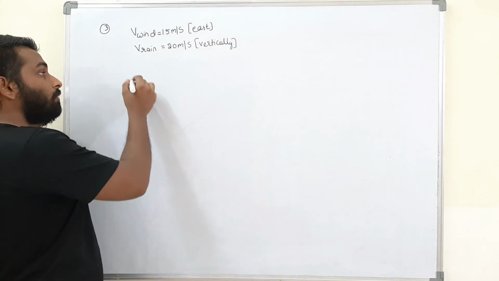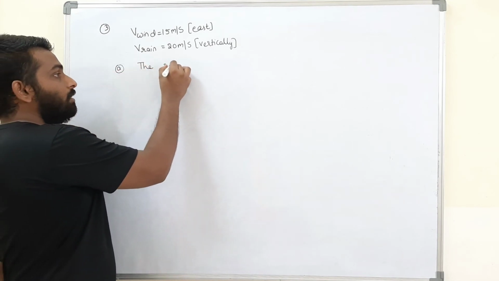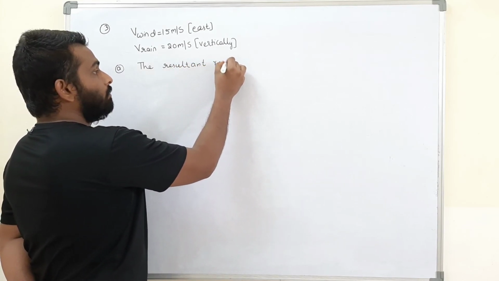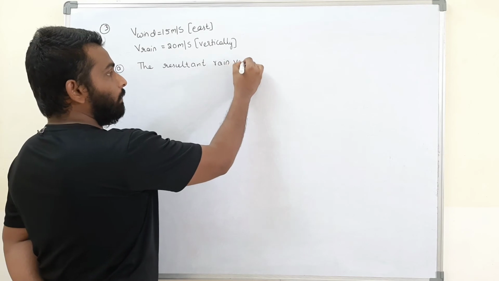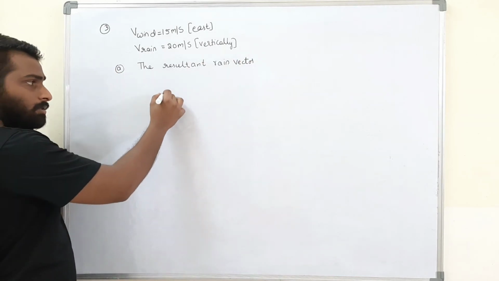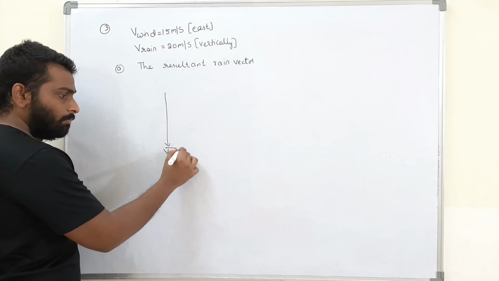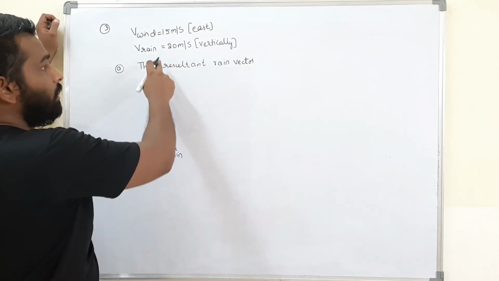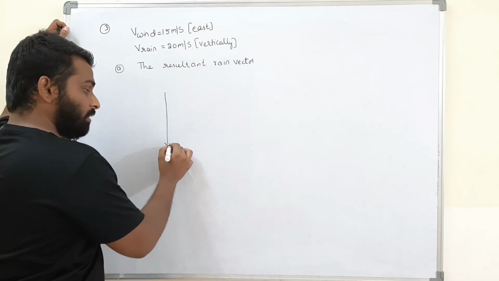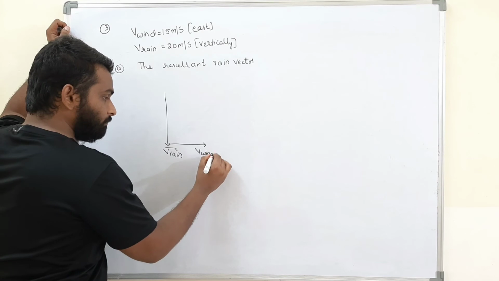Now they told to find the resultant rain direction, or simply the resultant rain vector. Now say me, this is the velocity of rain. In which direction is the wind blowing? The wind is blowing towards east. That means like this. This is the velocity of wind.